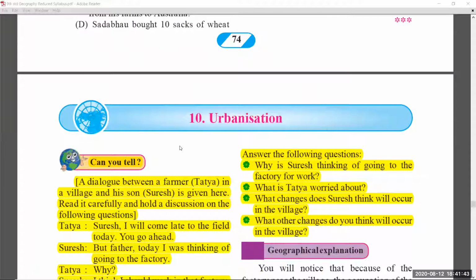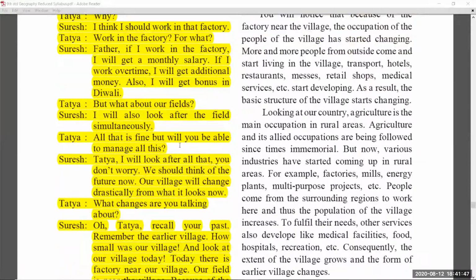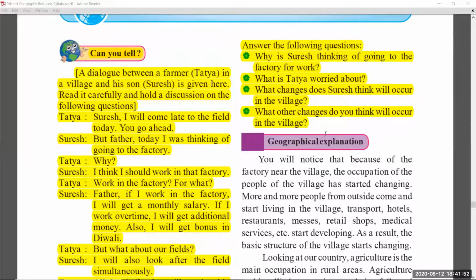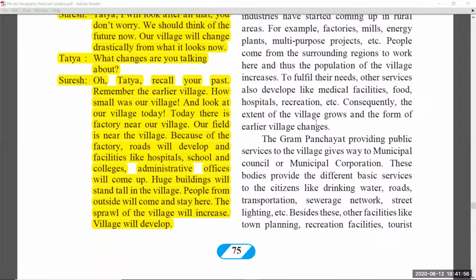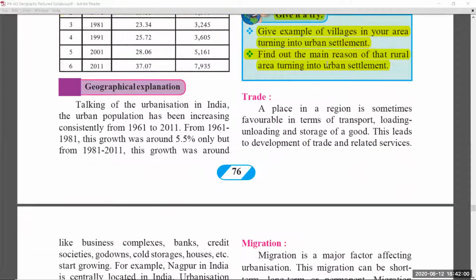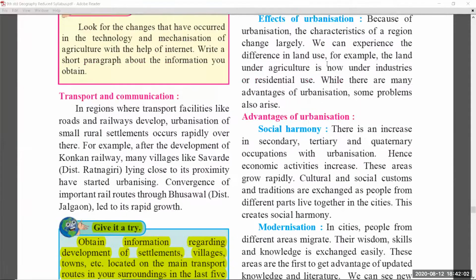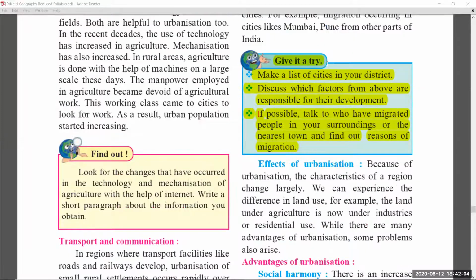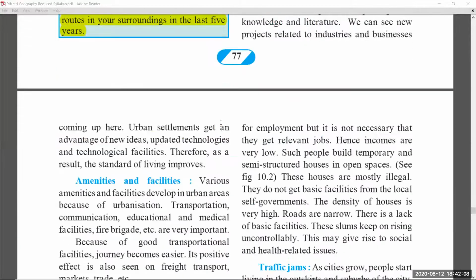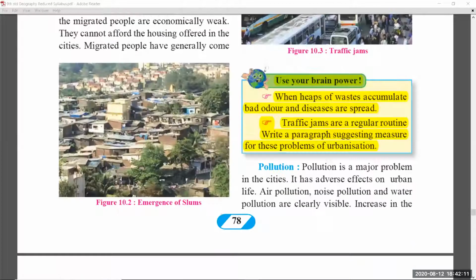Coming to chapter number 10, urbanization. Again in this, can you tell part, totally up to the top of geographical explanation, this was removed. Coming to page number 76, give it a try part was again removed. And in page number 77, give it a try and give it a try, these two were removed. Page number 78, again use your brain power. This topic was also removed.